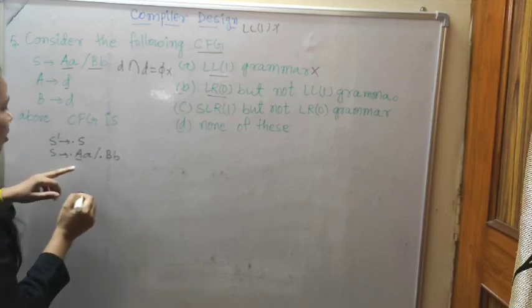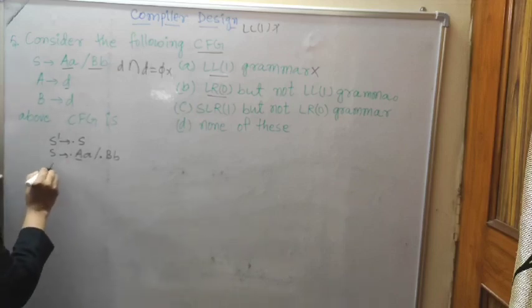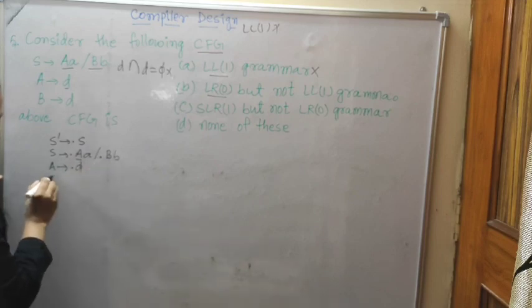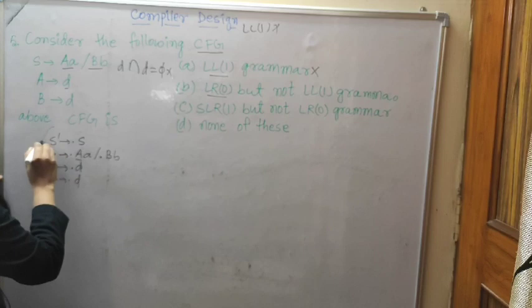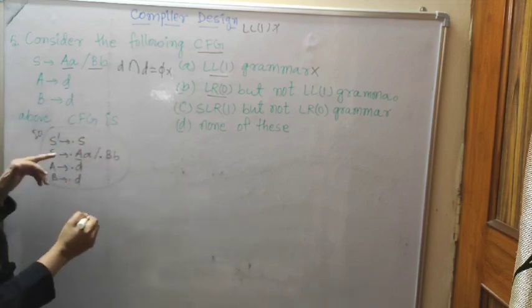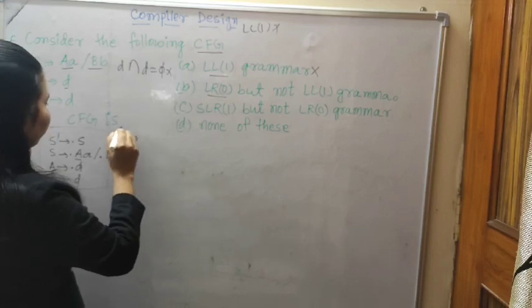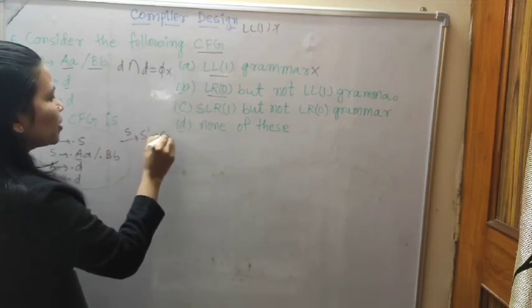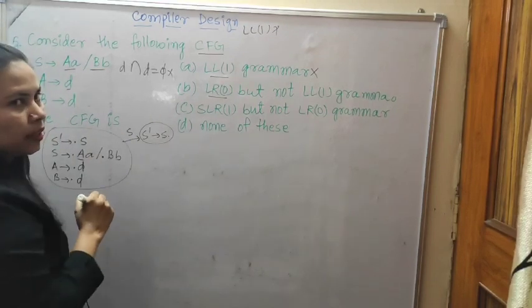A is given, so because of A we write the A production rule A to dot D, and B is given, so then B to dot D. This will come in statement number 0. Now S' to S dot.